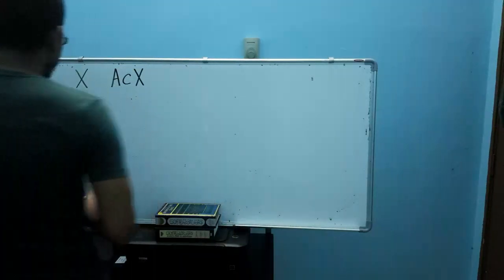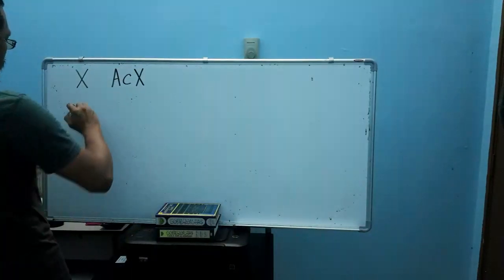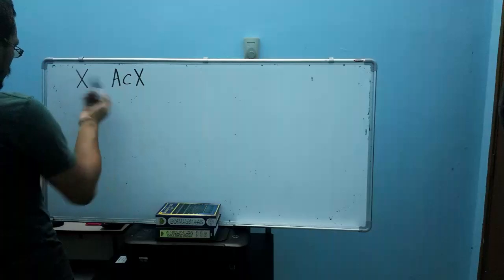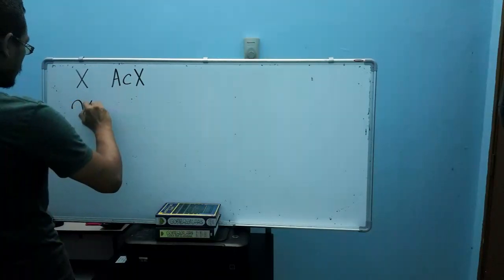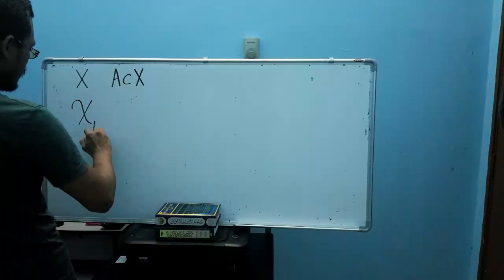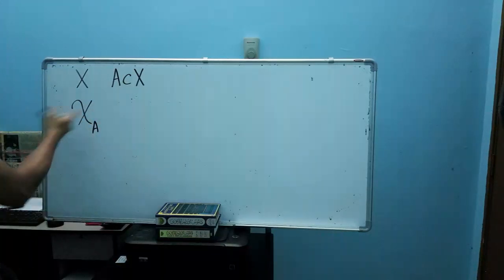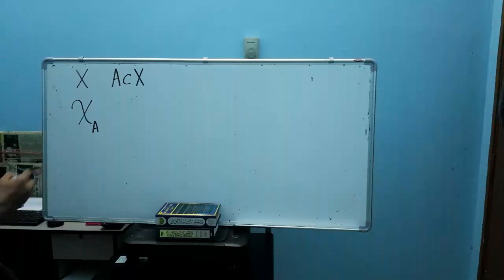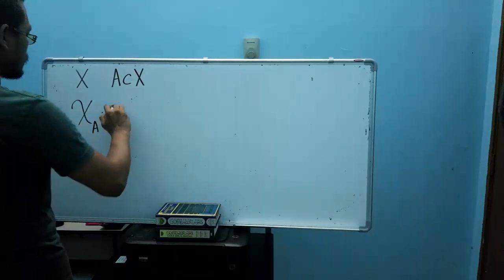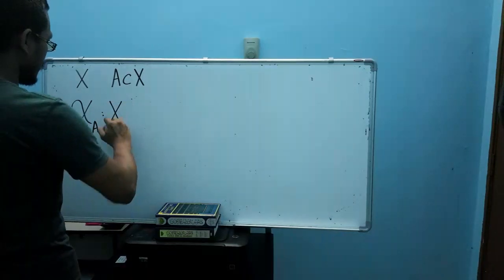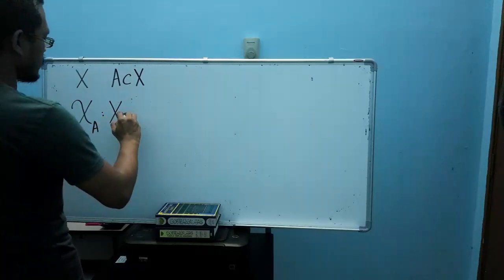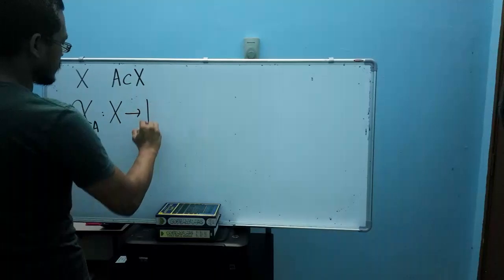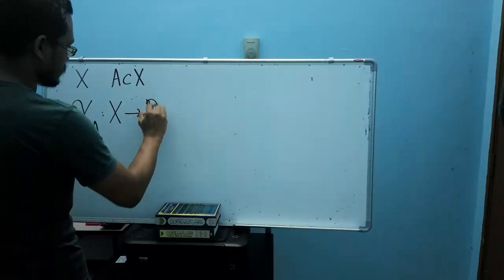Now let us recall a mapping with this notation, that maps from the set X into the set of real numbers.